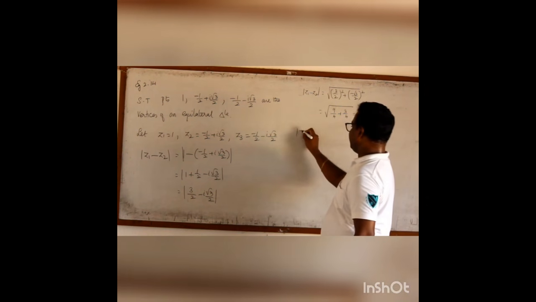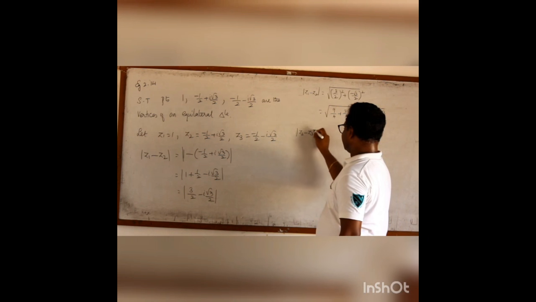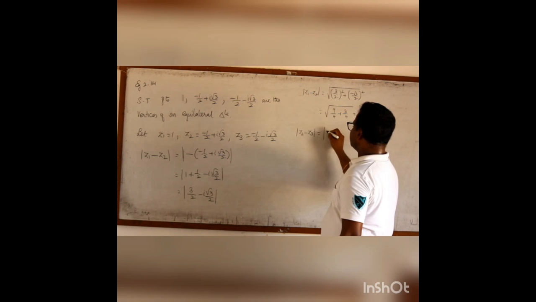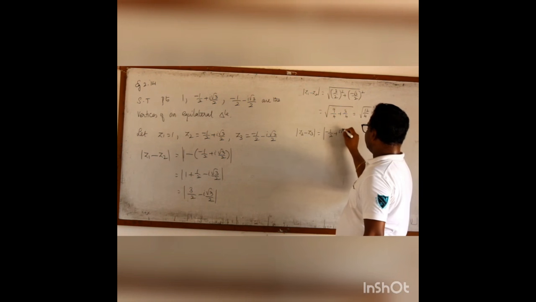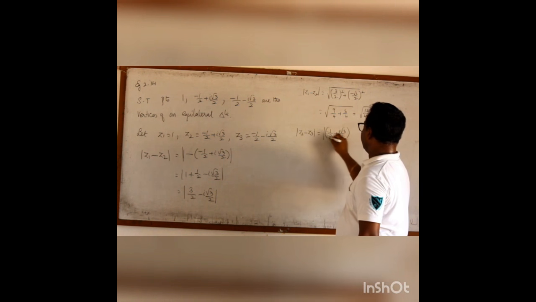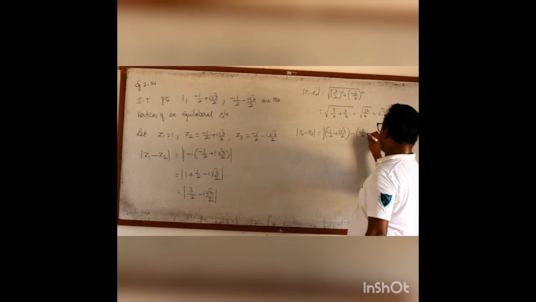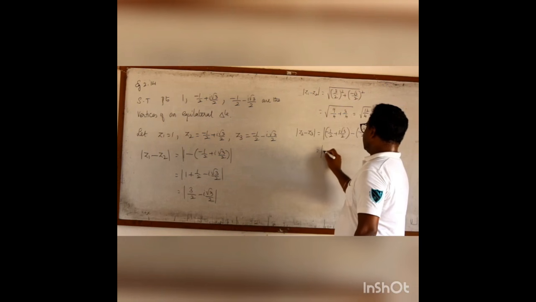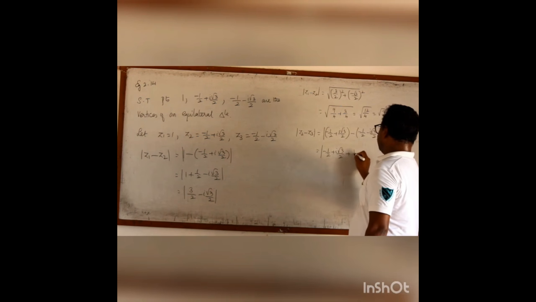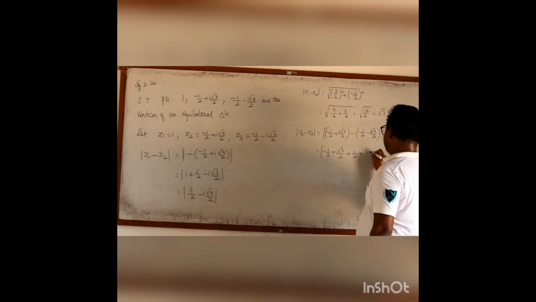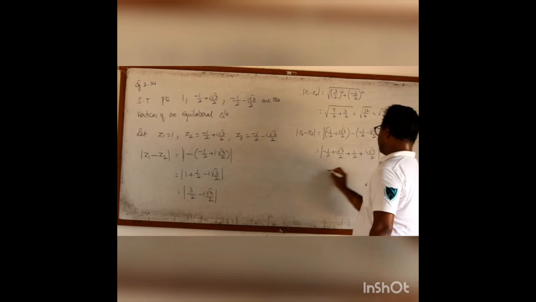Similarly, let me find z2 minus z3. z2 is minus 1 by 2 plus i root 3 by 2 and z3 is minus 1 by 2 minus i root 3 by 2. It is minus 1 by 2 plus i root 3 by 2 plus 1 by 2 plus i root 3 by 2.